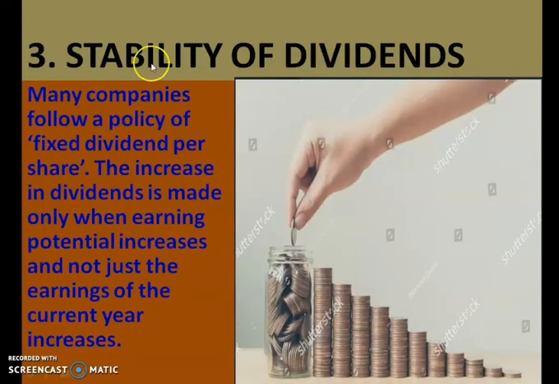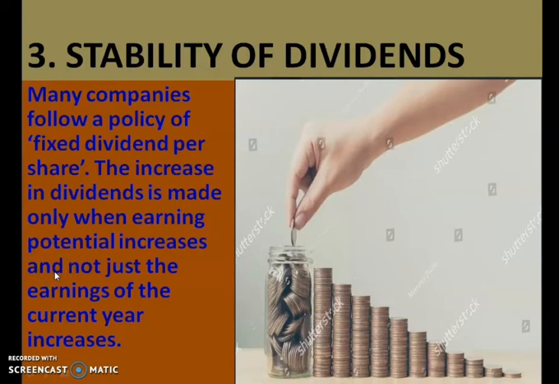The third point is stability of dividends. Many companies follow a policy of fixed dividend per share. So many companies pay a fixed dividend per share. That is the routine which they follow. The increase in dividend is made only when the earning potential of the company increases.